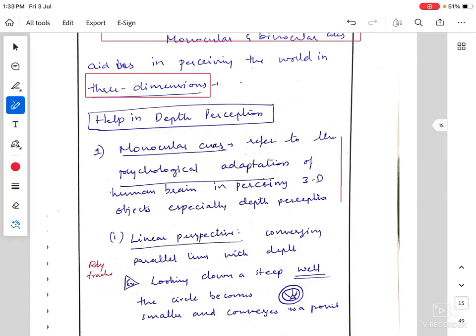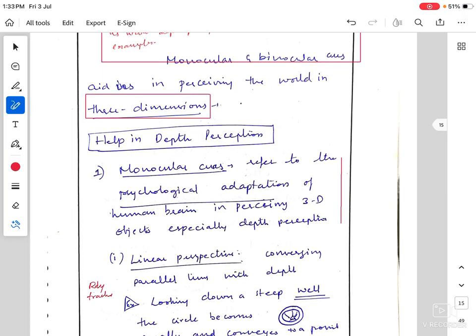So for those who are unsure whether to include diagrams in the answers or not, this is the way to think: wherever diagrammatic representation helps the examiner understand the concept better. For perception, diagrams are of great use because you are talking about perception. You are going to help the examiner in perceiving your answer better.